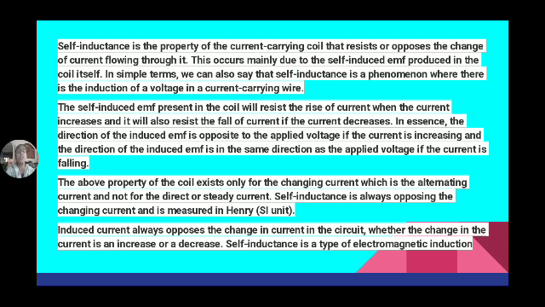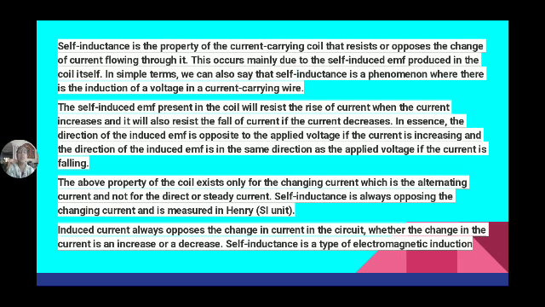Now what is the cause for developing induced EMF? Applied voltage. Why? Because when we apply the voltage, then only current passes. When current passes through the coil, then only flux develops in the coil. When the flux develops in the coil, the flux linking with the coil also changes. So when the flux linking with the coil changes, EMF is induced. So finally, what is the main root cause for developing EMF? Applied voltage. So according to Lenz's law, the direction of induced EMF is always opposite to that of the applied voltage, the cause of its production.